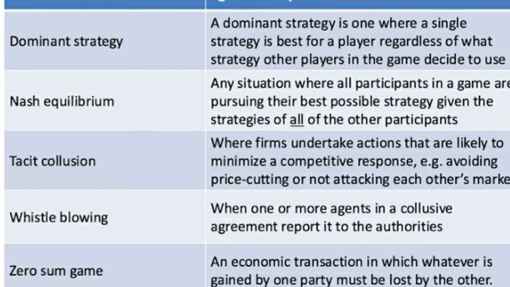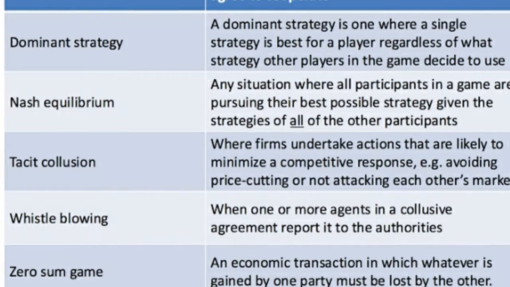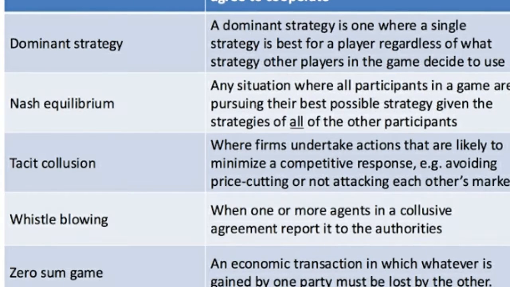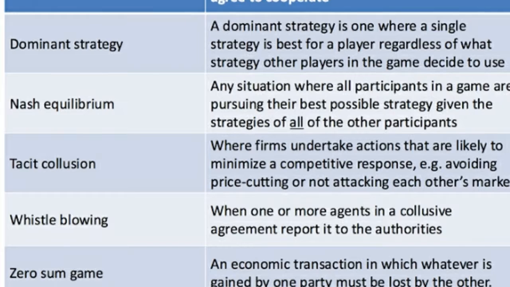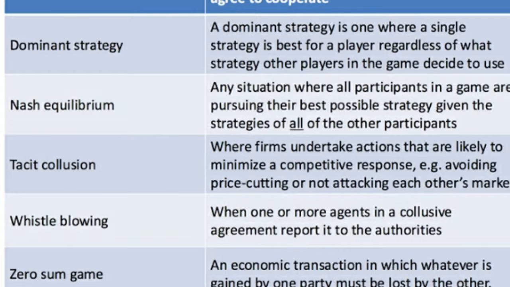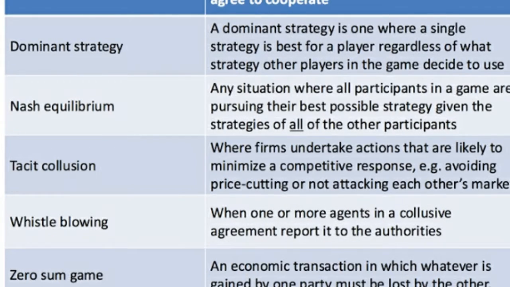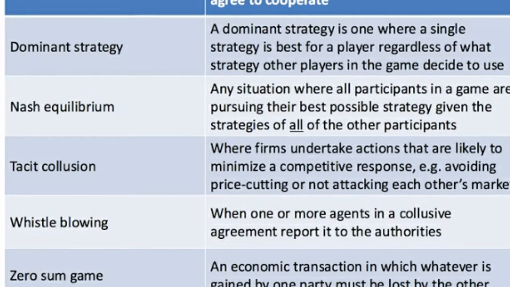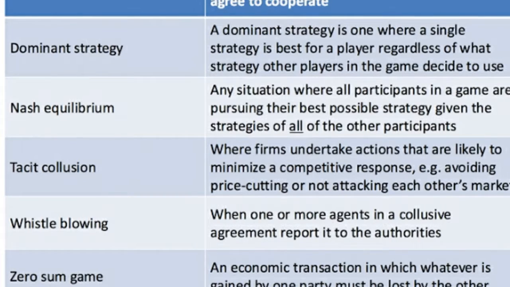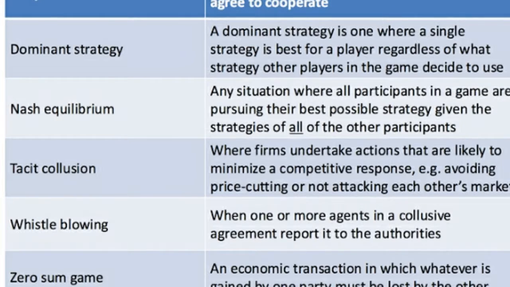In a zero sum game, let's take A plus B is equal to 0. That is to say that if A gains, then B loses, and if B gains, A loses. So A plus B is equal to 0. It is a 2-person zero sum game, not n-person. Here there are only 2 persons. Suppose we have 3 persons, then A plus B plus C is equal to 0. And if we have an n-person game, then A plus B plus C and so on up to n terms is equal to 0. So this is a zero sum game.